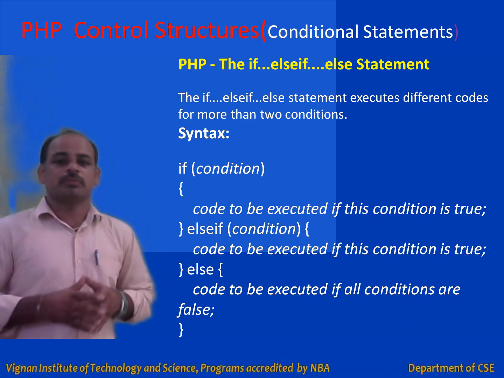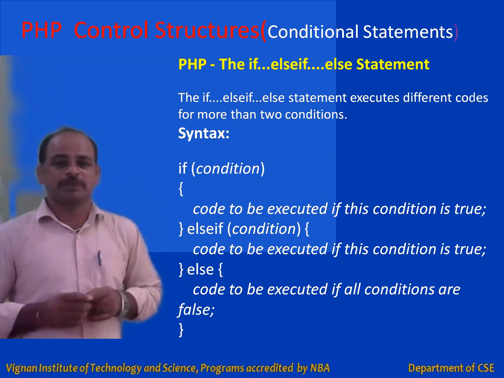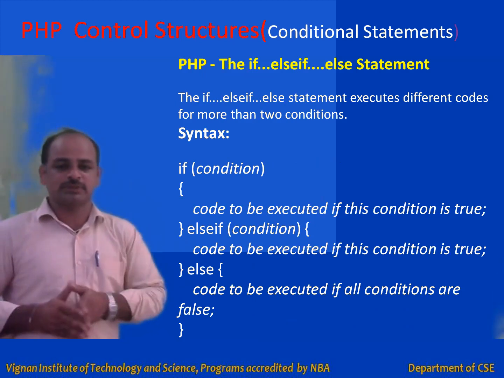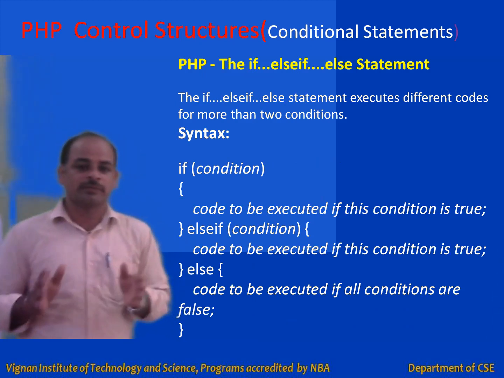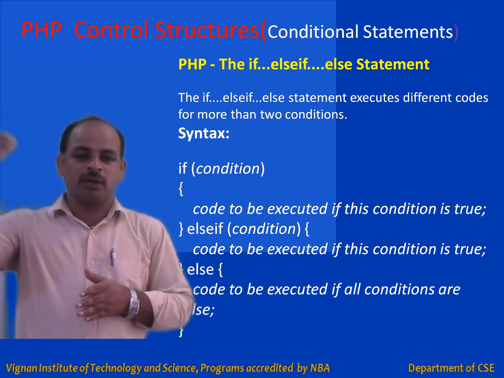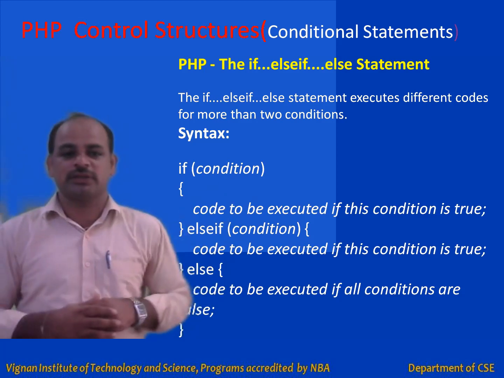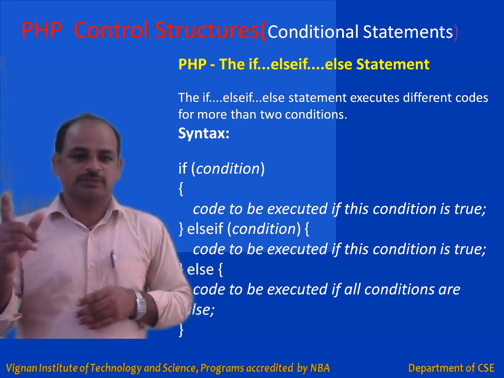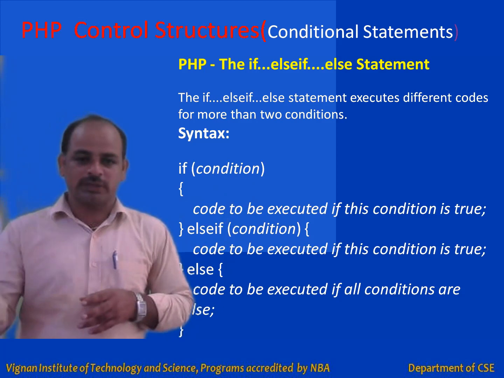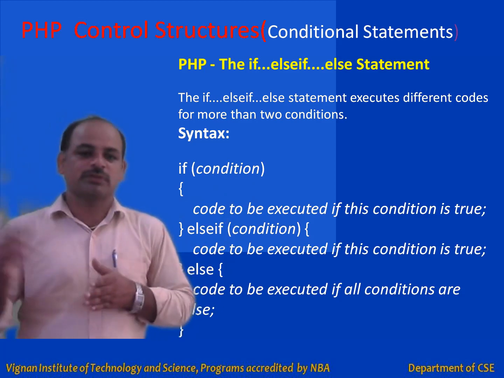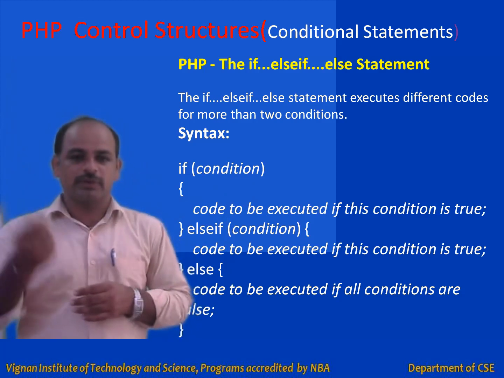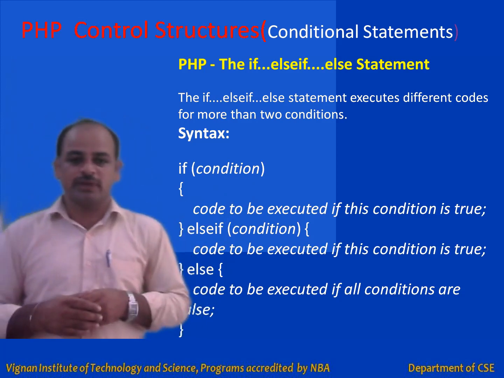So another conditional statement in PHP is the if else if statement, right? Simply, it is just like an else if ladder statement. If you are familiar with previous programming languages, you will know what an else if ladder is. That means from multiple alternative sets of code, only one will be chosen. In a simple if, only one choice is there. From if else, from two alternative sets of code, one will be chosen for execution. Here, from multiple alternative sets of code, only one will be chosen for execution.